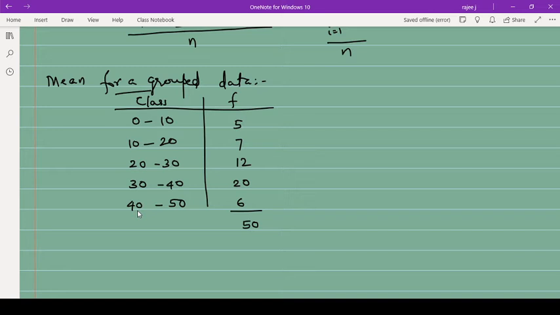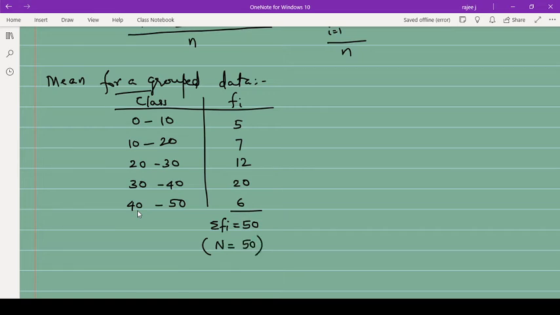Here we generally use fi; no problem if you write just f also. fi means f1, frequency of the first one, f2, frequency of the second one, f3, frequency of the third one, like that. And this is the sum of fi, sigma fi. Instead of summation fi, we can even write that as capital N. N is equal to 50.